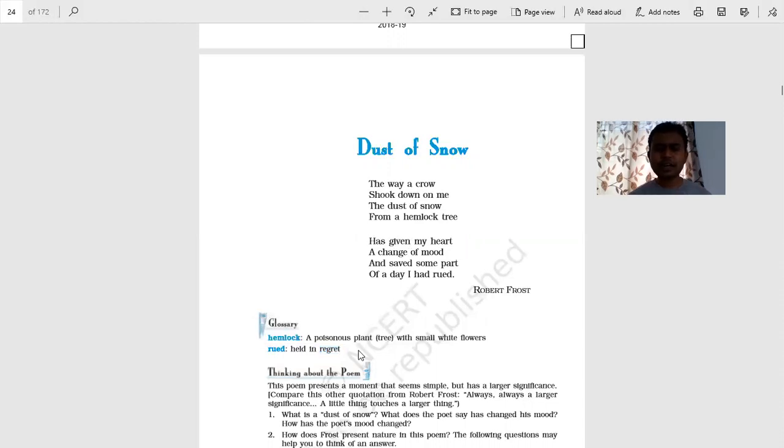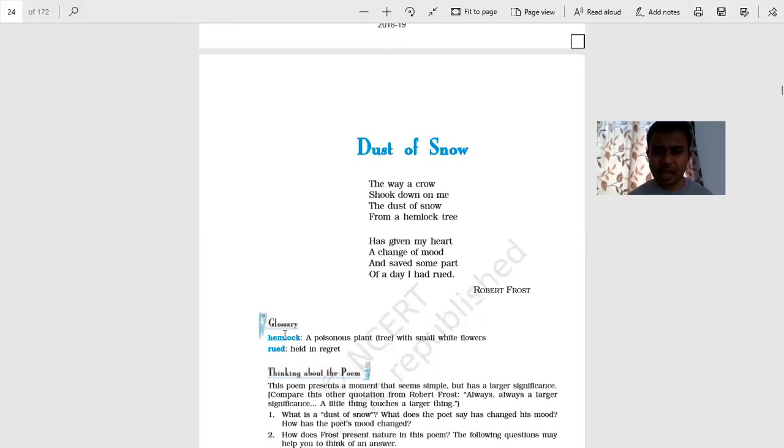The whole day, right from morning till afternoon, the poet was in a sad mood. He was depressed. He was very much sad. But as the white snow fell over him, from that time onwards, he started feeling good. He got a positive attitude, positive mindset. And he says that this white snow saved his other part of the day that must have got ruined if he had not let the snow fall over him.